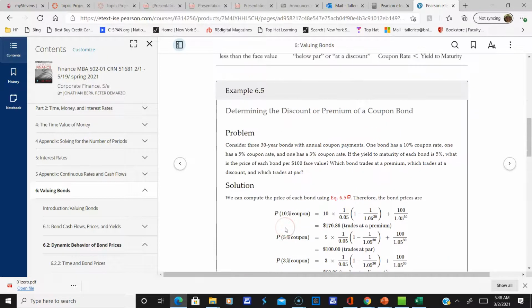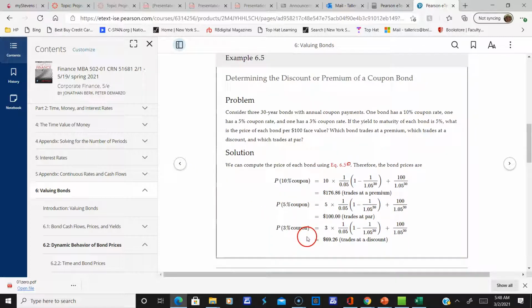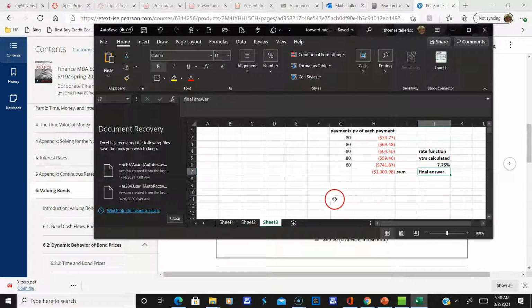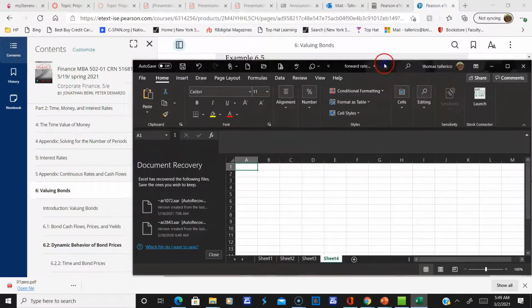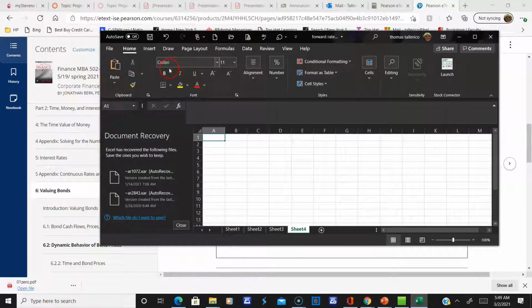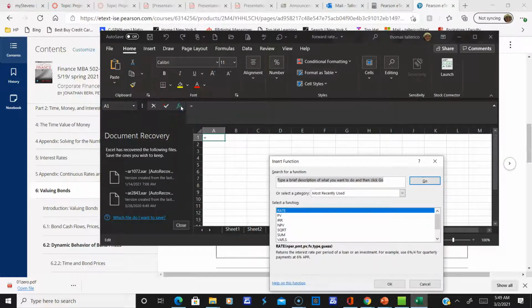All right, so here's a nice example that they go through. It's a 30-year bond, and they're using the mathematics here to determine the price of the bonds. And you could use this equation, and I'm going to show you how to do this in Excel. So I got to bring up Excel here. All right, so to get the price of a bond, we use the present value function. Let me get the PV function.